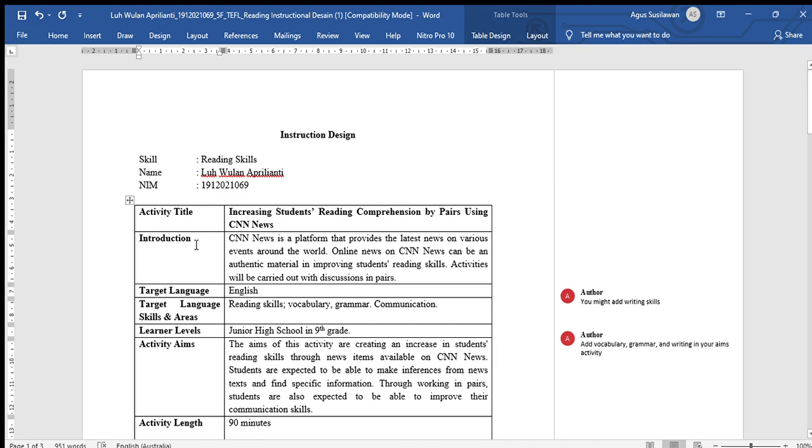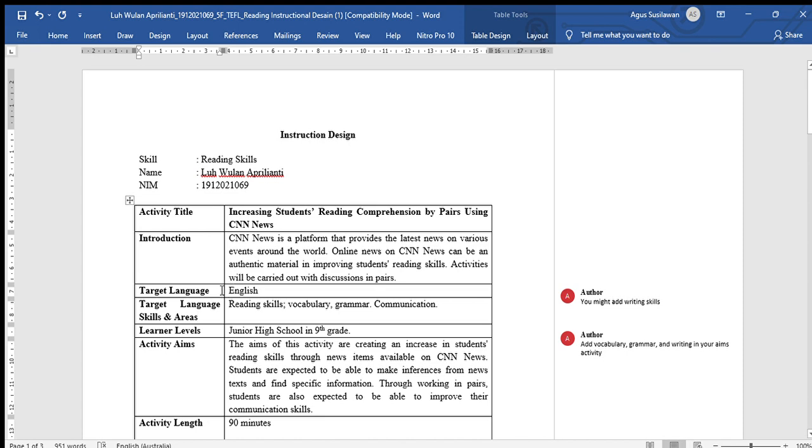Next, in the introduction session, it is a good introduction because you give a brief explanation about what CNN News is, and also you give an explanation of how the learning process will be carried out. Even though it is a brief explanation, it is enough to give a clear introduction to the activity that will be conducted in the class.